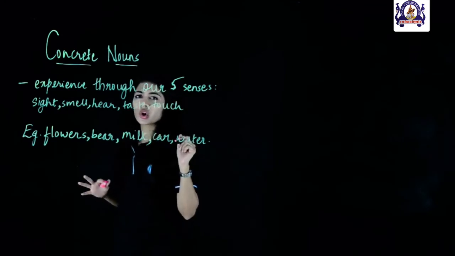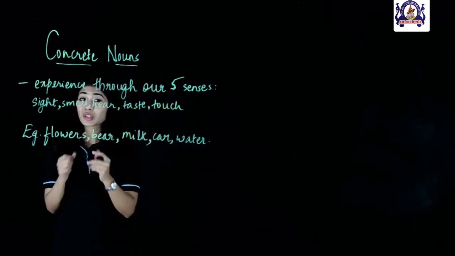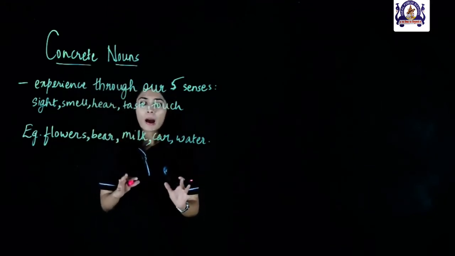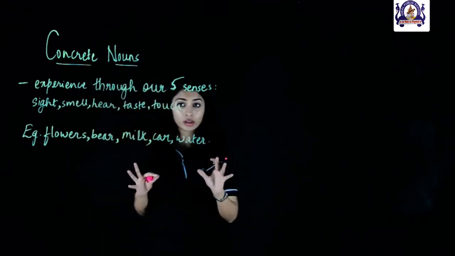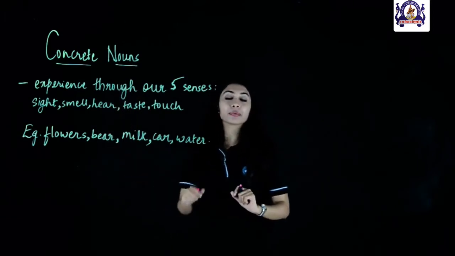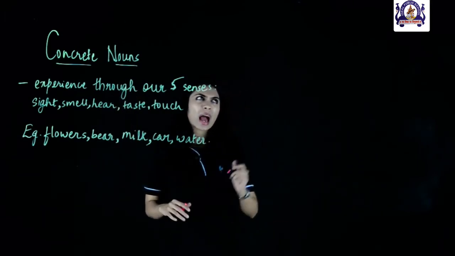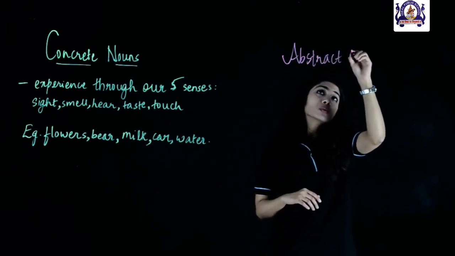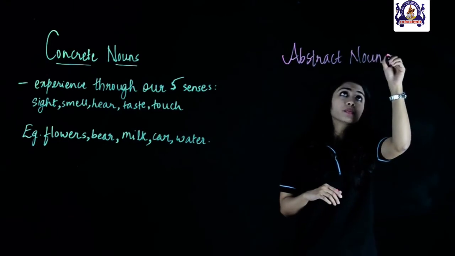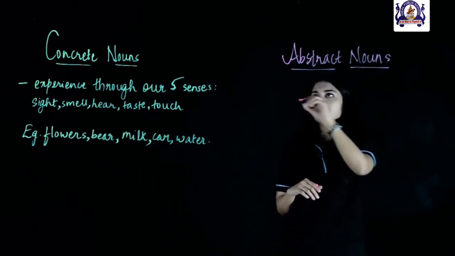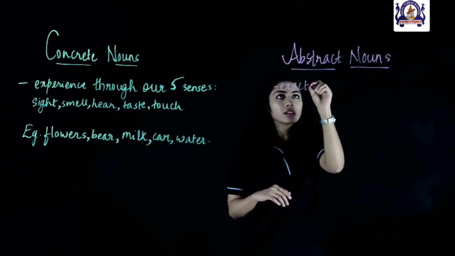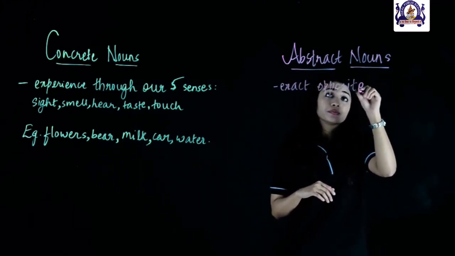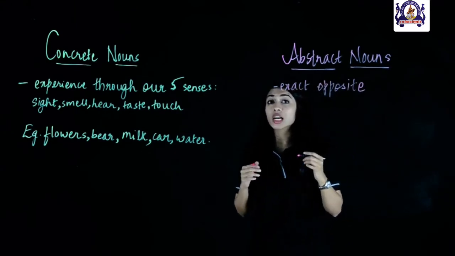So, the examples for concrete nouns are flowers, because we can smell them, we can see them, the animal bear, milk, car, water. So, these are our examples for concrete nouns. Then what are abstract nouns? Any idea? Well, abstract nouns are the exact opposite of concrete nouns. So, when I say exact opposite, that means we cannot experience abstract nouns through our senses.